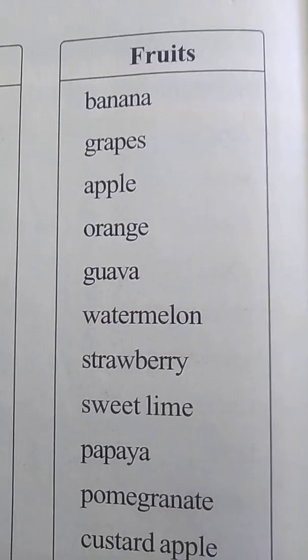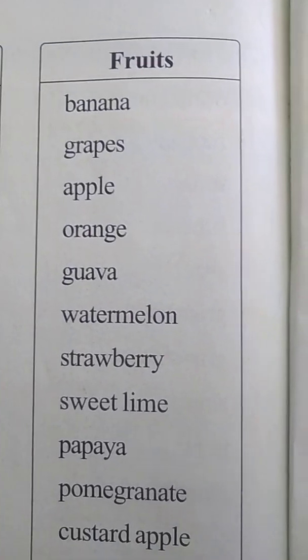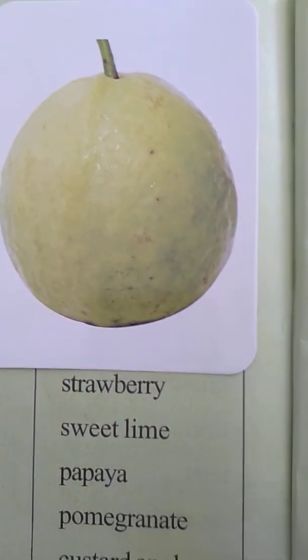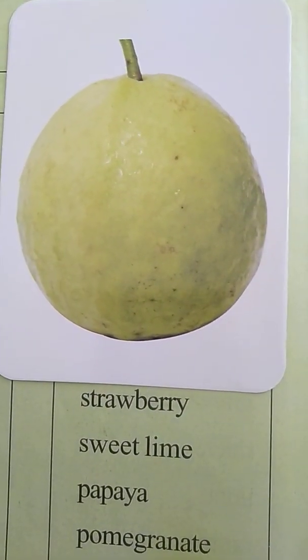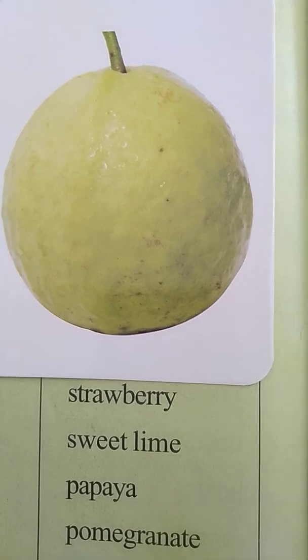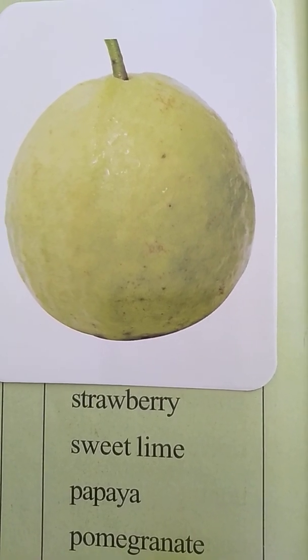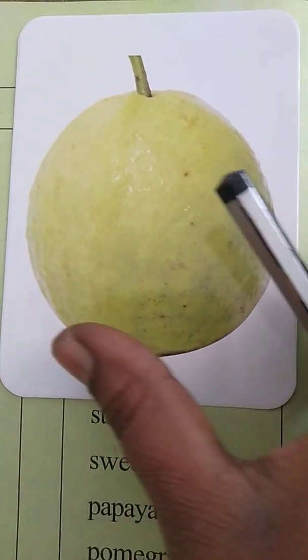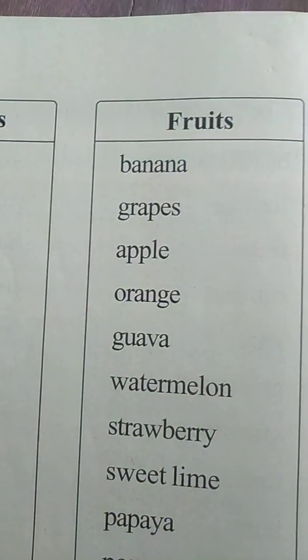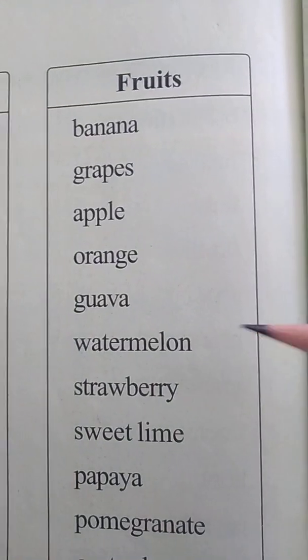So guava fruit is very tasty and sweet, okay, in which the small seeds are there. So here the guava image also is with me. So here this is called the guava fruit. Yes, jamakaya. Which fruit is this? Guava means jamakaya. Okay, I hope you have seen this. And the next I am going to show you the image of the